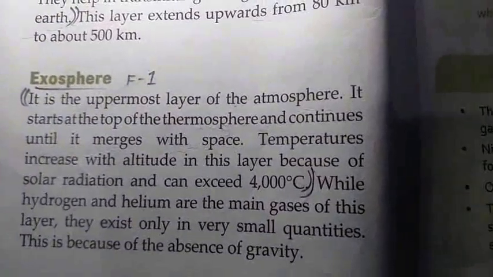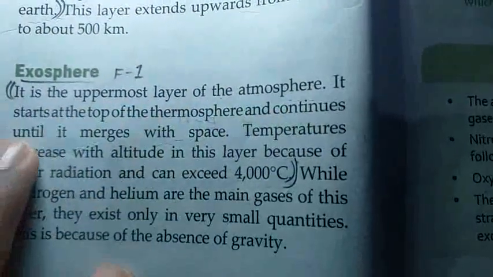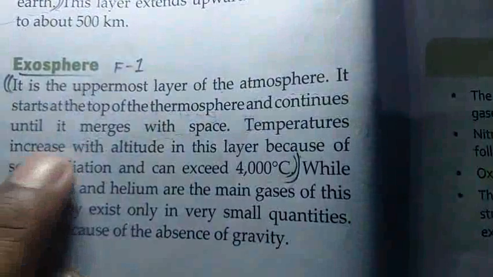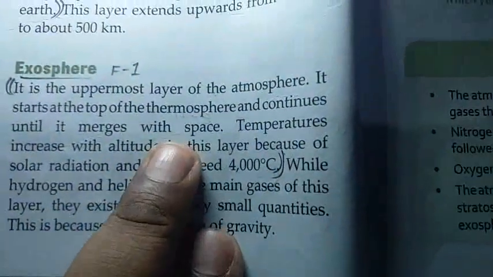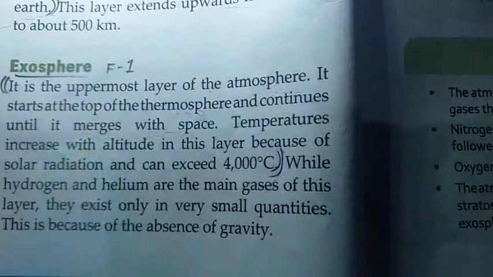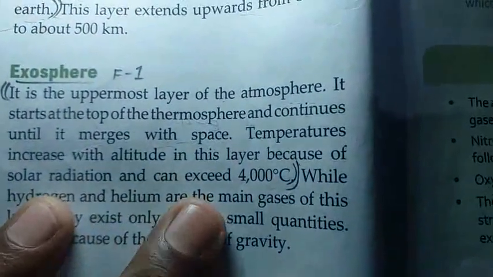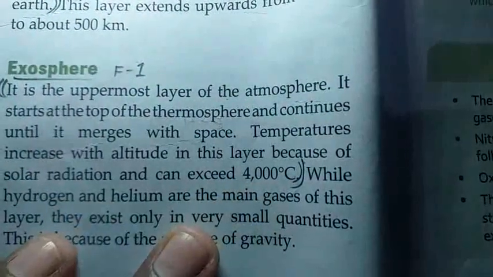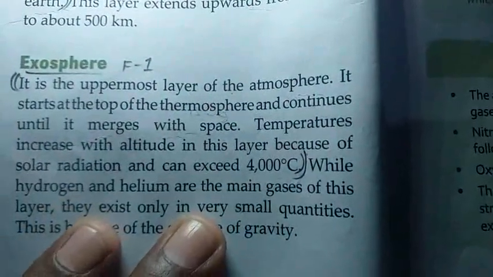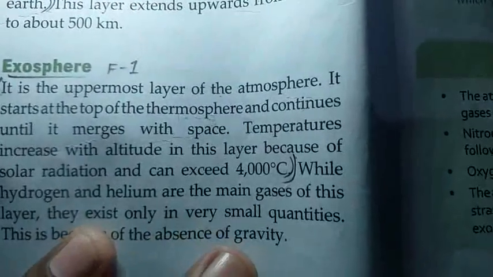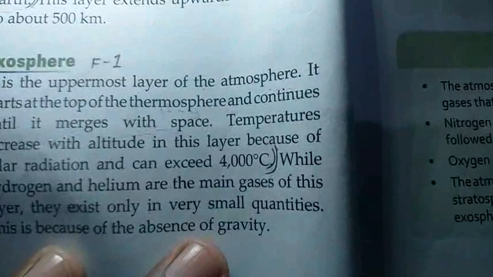Now we are going to study the last part of our atmosphere, that is the exosphere. Exo means outer space. It is the uppermost layer of the atmosphere. It starts at the top of the thermosphere and continues until it merges with space. Temperature increases with altitude as we go higher, because there is no ozone, and in this layer, because of solar radiation, it can exceed up to 4000 degrees centigrade. Hydrogen and helium are the main gases of this layer, but they exist only in very small quantities. This is because of the absence of gravity.